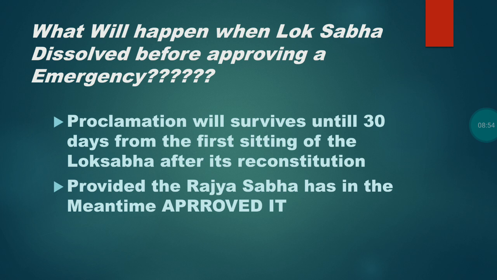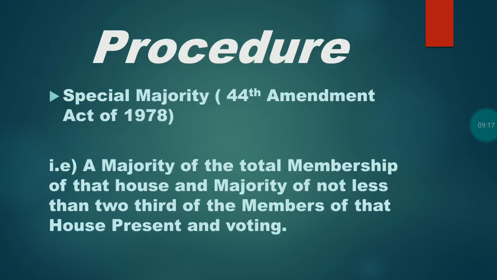That is, after the new government is formed, within 30 days this proclamation of emergency has to be approved. Before that, Rajya Sabha has to approve this proclamation of emergency, so that this national emergency can be imposed in the entire country or part of the country.